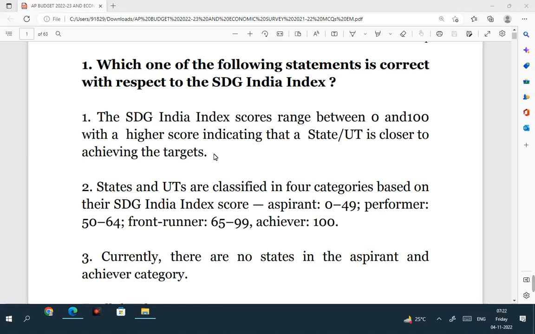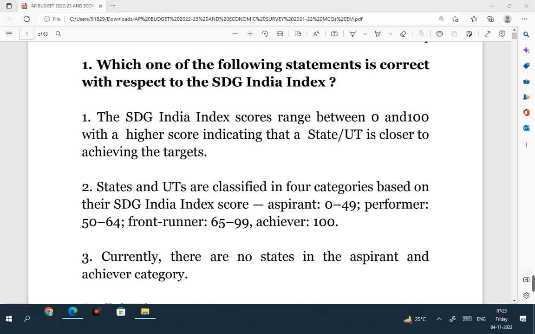This is right. So SDG India Index, they have scores ranging from 0 to 100. If the score of a particular state or UT is higher, it means it is closer to achieving the targets under SDGs. This is a correct statement.